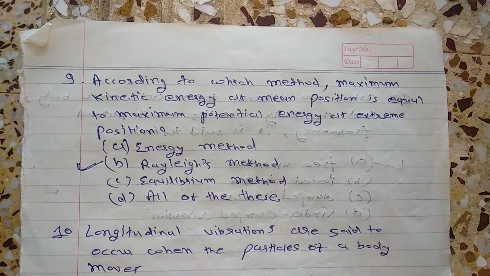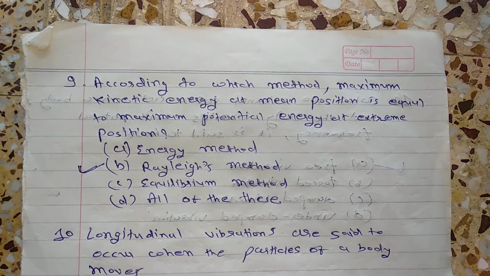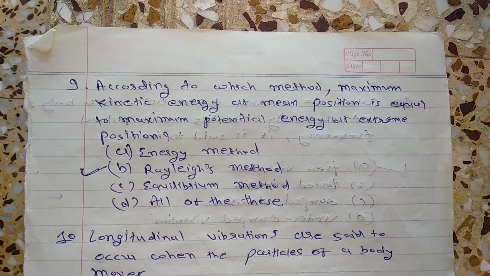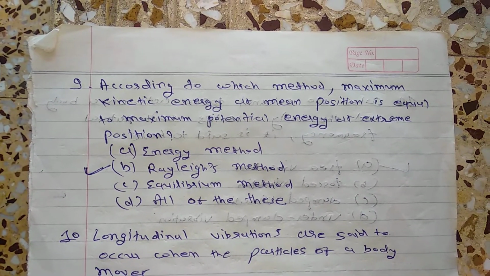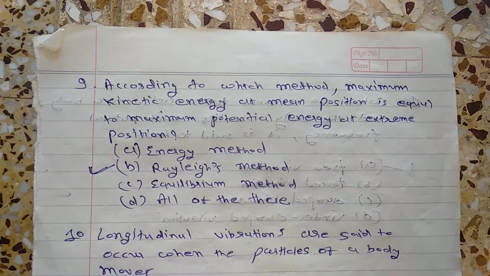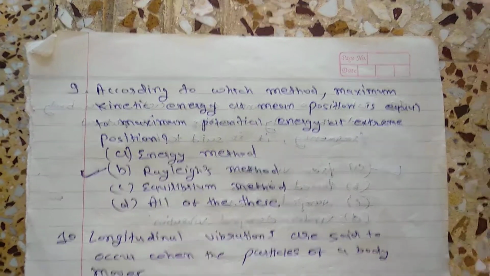According to which method is the maximum kinetic energy at the mean position equal to the maximum potential energy at the extreme position? So Rayleigh's method is your right answer, where the kinetic energy equal to potential energy. So Rayleigh's method is your right answer.